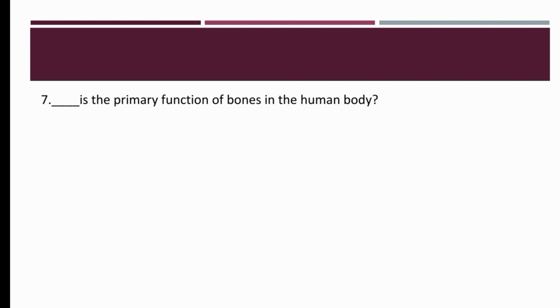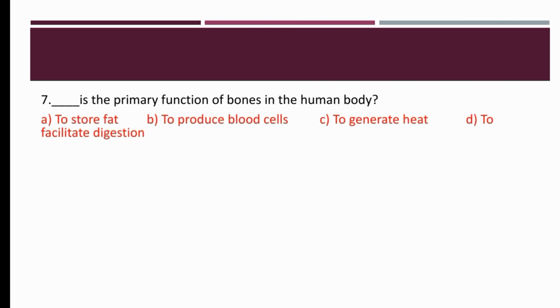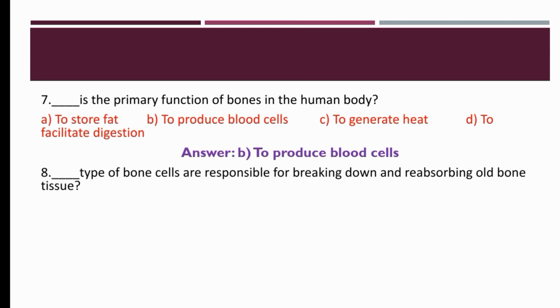Dash is the primary function of bones in the human body. Our options are to store fat, to produce blood cells, to generate heat, or to facilitate digestion. The primary function of bones in the human body is to produce blood cells. Blood cells are formed in bones. The right option is B.